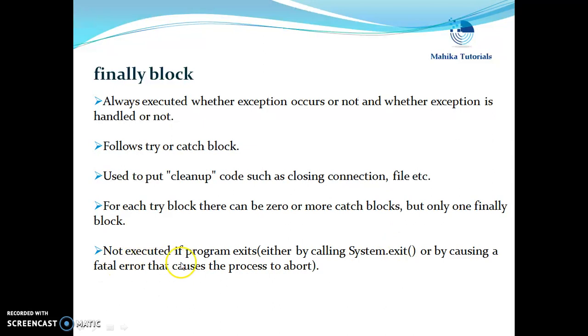Finally block is not executed if program exits either by calling System.exit or by causing a fatal error that causes the process to abort. Unless and until we explicitly call System.exit or there is some fatal error, this finally block is always executed.